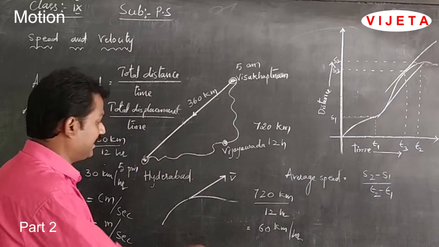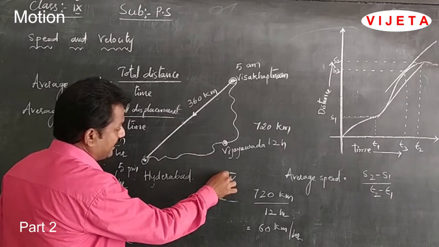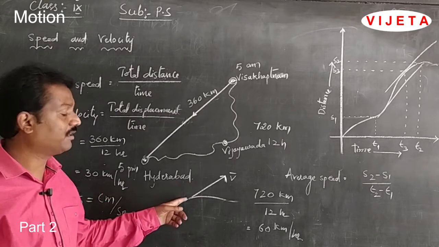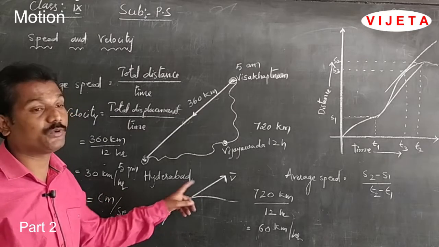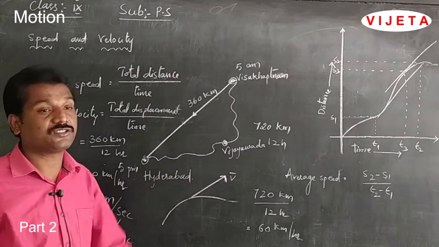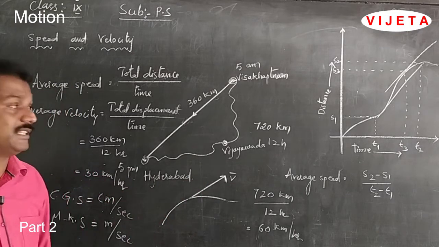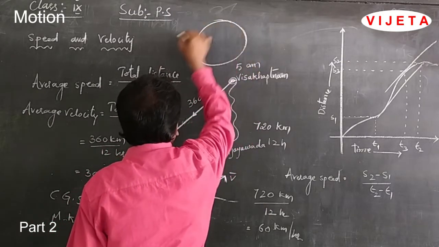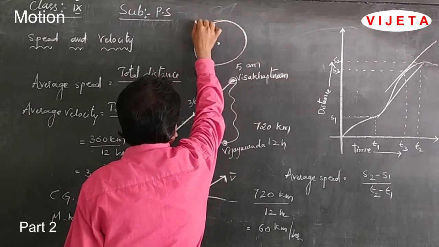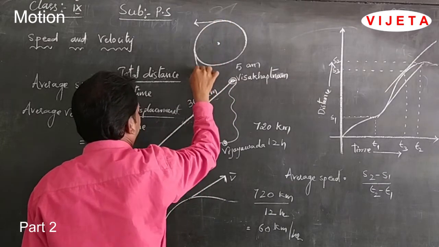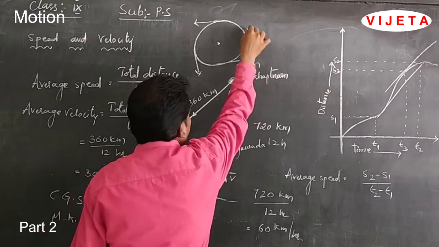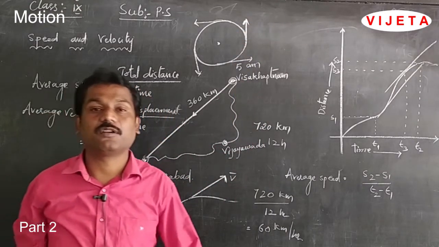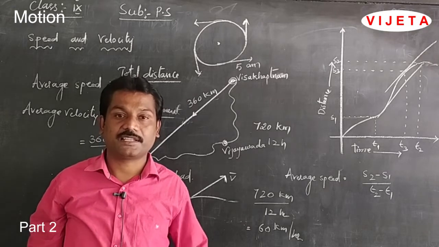So, we can indicate it with a tangent here. If the body is moving in a curved path, a tangent drawn from any point of the curve gives the direction of the velocity. For example, if a body is moving in a circular path, you can draw a tangent at any point, and in the tangent direction we can observe the velocity. So, velocity is a vector quantity, whereas speed is a scalar quantity.